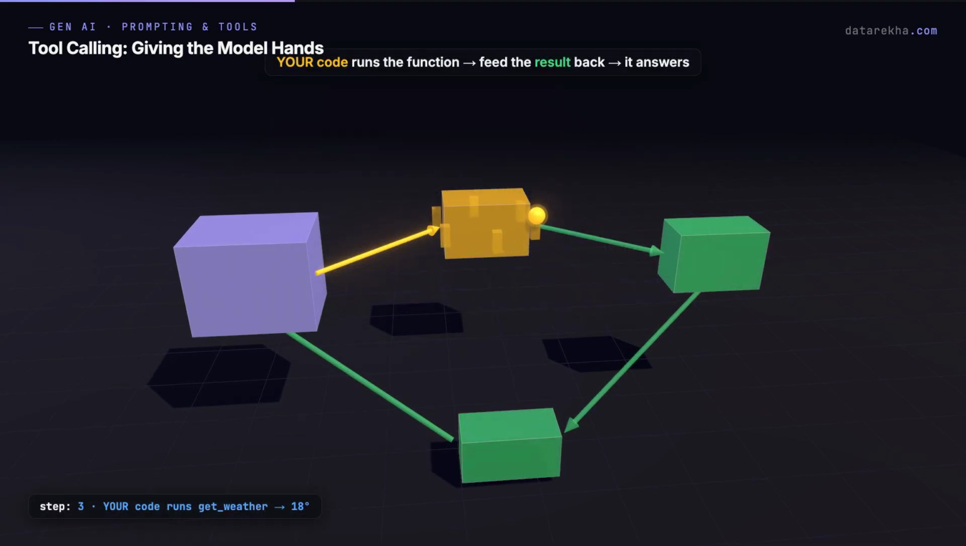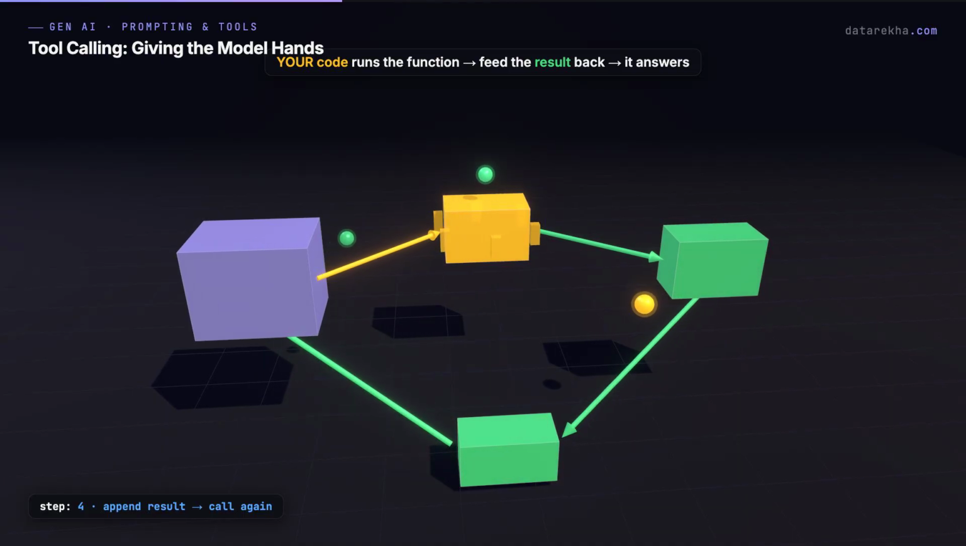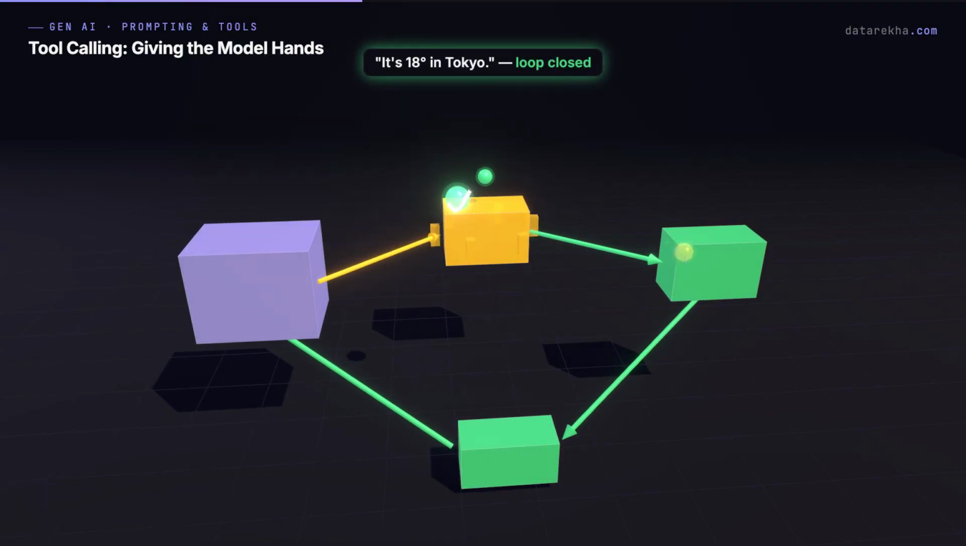Step 3, and this is the part that's all you. Your code catches that request and runs the real function. You hit the actual weather API. You get back 18 degrees. Step 4, you take that result, append it to the conversation and call the model again. And now it has the fact it was missing, so it writes the real answer. It's 18 degrees in Tokyo. Loop closed.